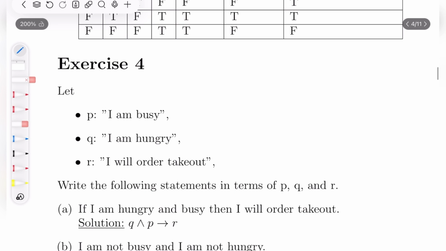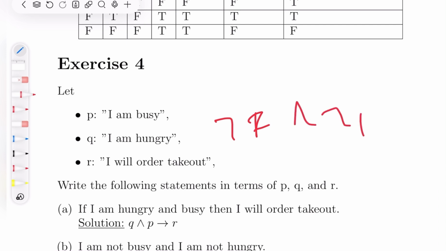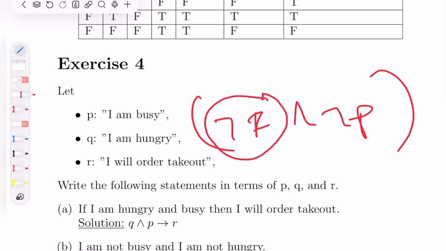So this is the first one. I am not hungry and I am not busy. Same thing. Not Q, so I am not hungry and I am not busy. Okay, same logic as before. You could think about these questions that the sentence itself that's being said is true.